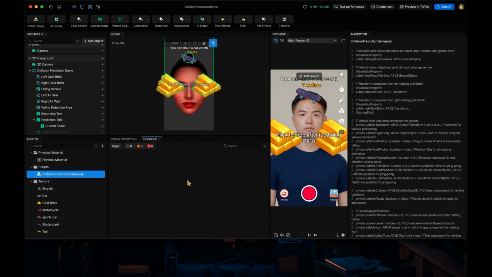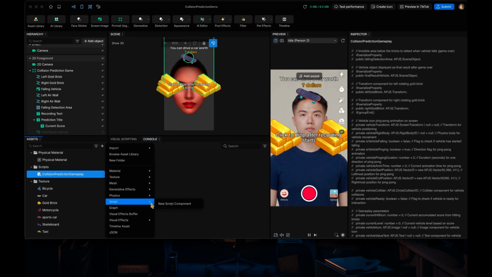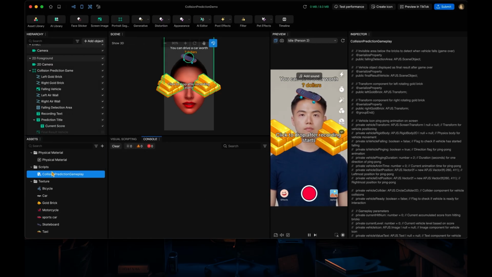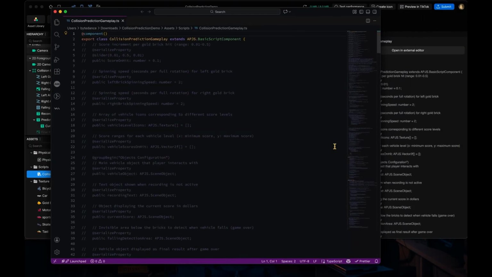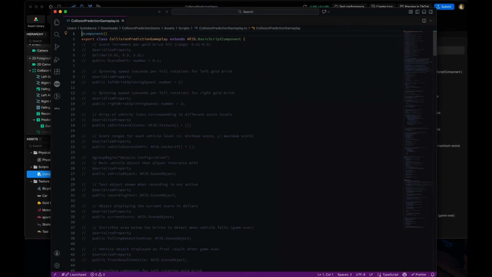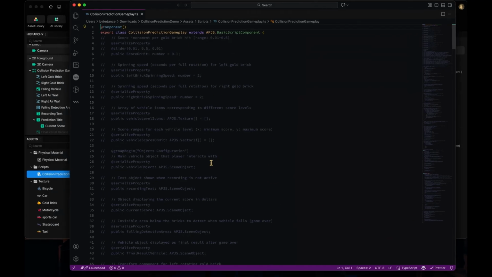Let's get started by looking at the TypeScript here. You probably already know how to create a script from here. If you create a script, you can also put it into a subfolder in the assets. When you click on it, you can see a preview of the script in the inspector panel, and you can definitely open it in VS Code. The code is already here, so I'm going to explain how this code works in this template.